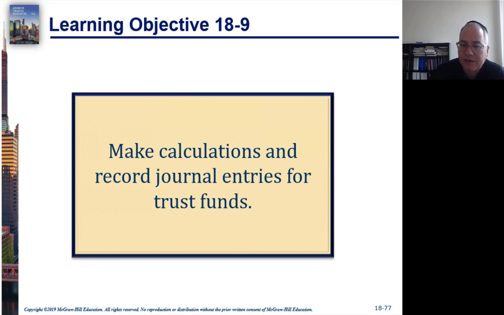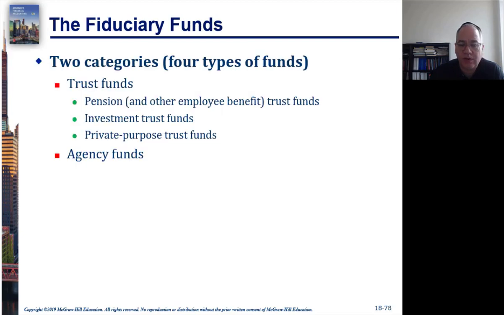Learning objective 18-9 is to make calculations and record journal entries for the trust funds. So first of all, let's talk about what fiduciary funds are. We have fiduciary funds as a third category of funds. We had governmental funds, proprietary funds, and fiduciary funds. And there are two types of fiduciary funds, what we call trust funds and agency funds. Agency funds will be the next section.